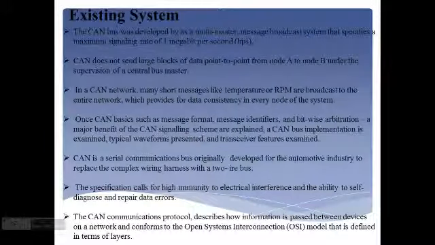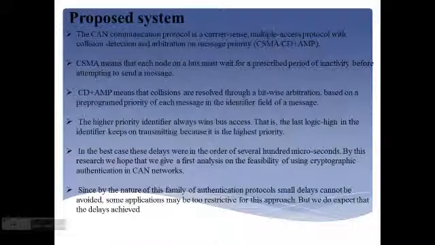Existing system. In my project, the existing system has lots of problems. CAN does not send large blocks of data from point to point, from one node to another node. A CAN network sends many short messages, like temperature or RPM, broadcast to the entire network, which provides data consistency in every node of the system. Another drawback is that CAN is a serial communication bus originally developed for the automotive industry to replace a complex wiring harness with a two-wire bus. Another fault is that the CAN communication protocol describes how information is passed between devices on a network and conforms to the Open Systems Interconnection model. And this is my proposed system.